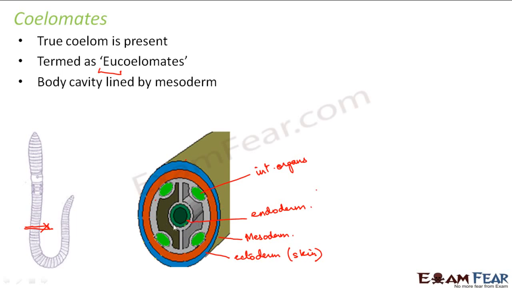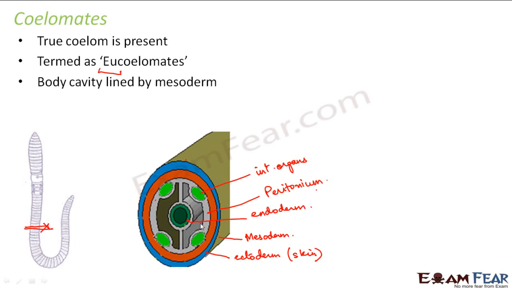This black colored structure is the coelom, and it is surrounded by a gray colored layer, known as the peritoneum. What is peritoneum? It is the lining on the coelom.